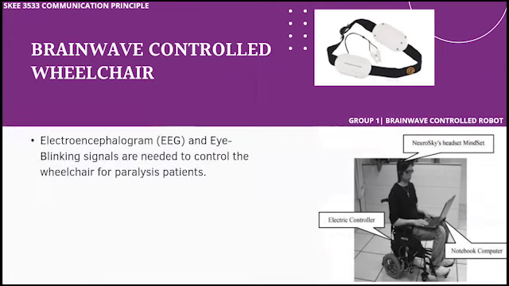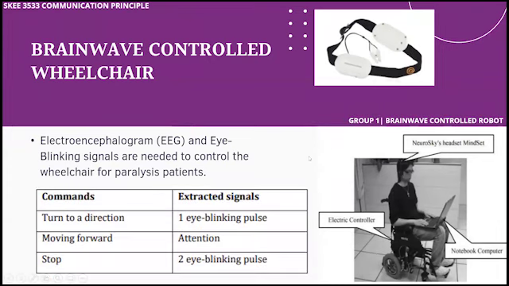Electroencephalogram and eye blinking signals are needed to control the wheelchair for paralysis patients. The commands and the extracted signals are shown in the table.